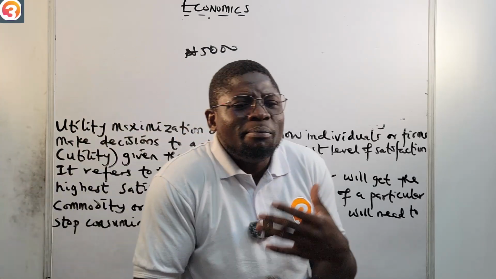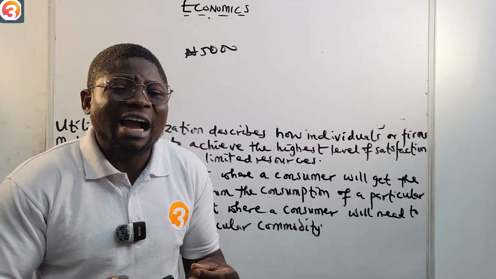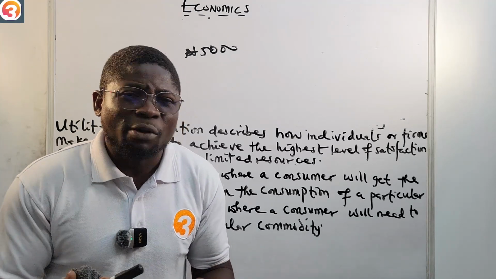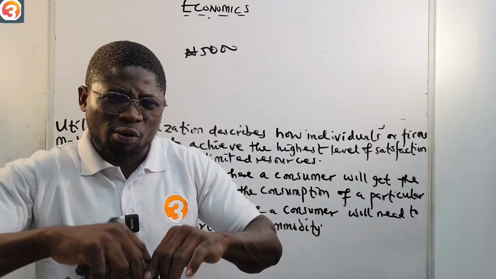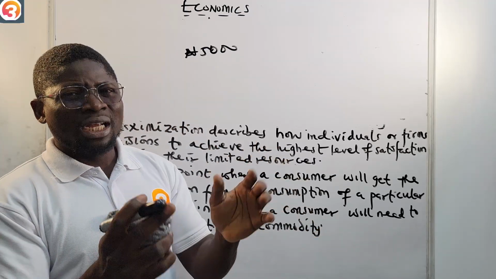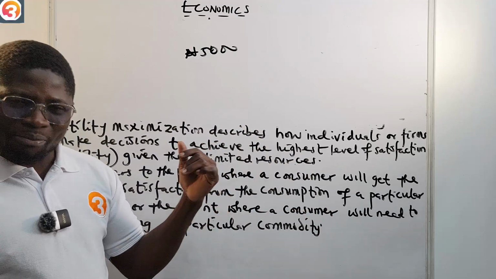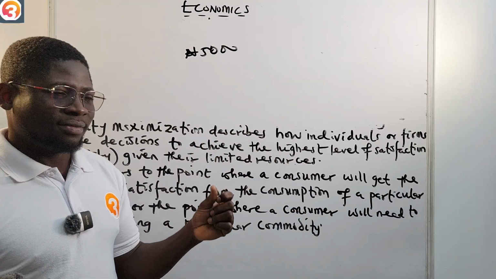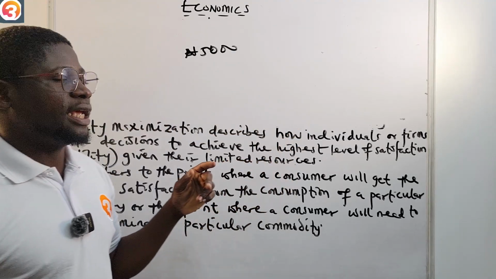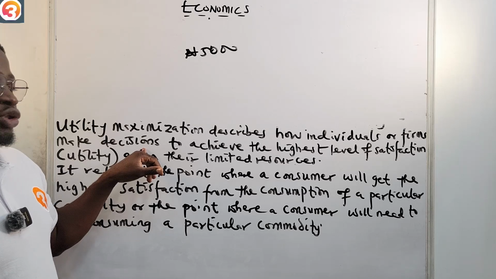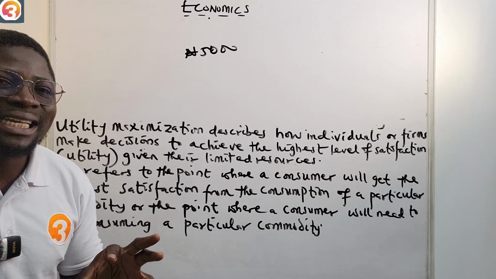Because humans are limited by what? By budget constraints. We have budget constraints. Our resources are limited. So because of that, we need to look for the best possible combination that will give us the highest satisfaction. That is utility maximization. All right? Are you together? So we say utility maximization describes how individuals or firms make decisions to achieve the highest level of satisfaction given their limited resources.